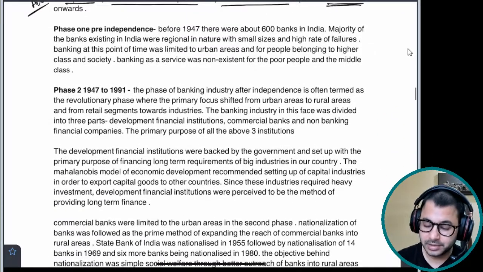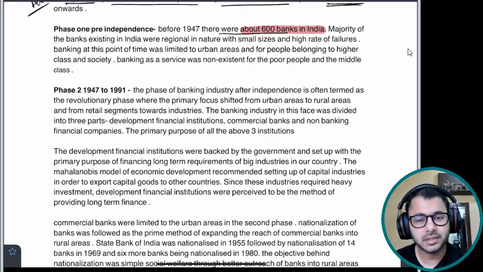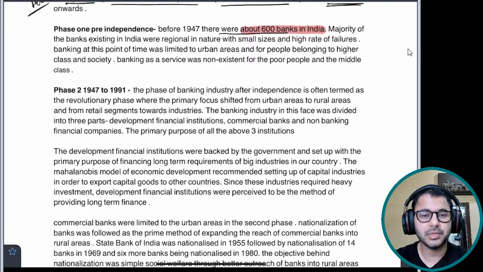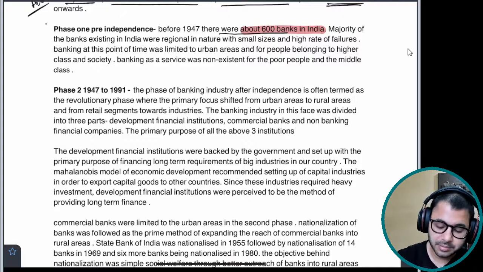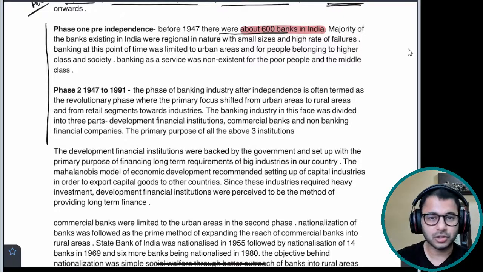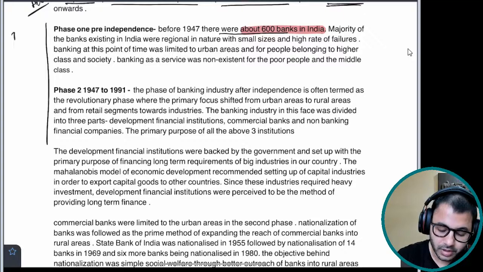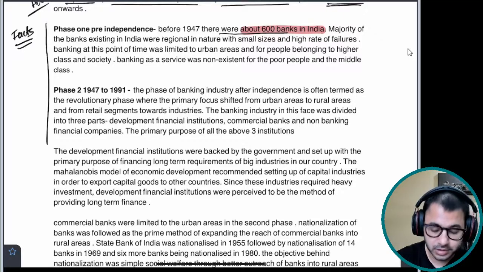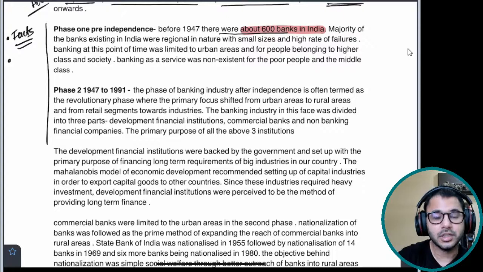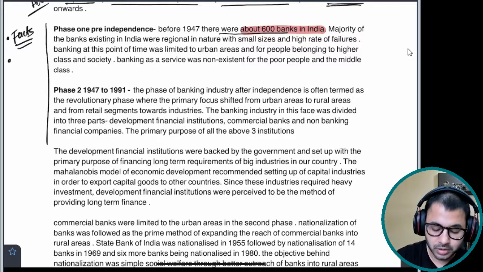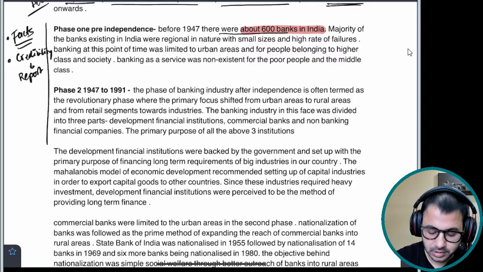Phase 1, pre-independence. Before 1947 there were about 600 banks in India. So a fact is normally mentioned when you want to impress the examiner with certain specific numbers. There are 3-4 things that you can keep in mind while writing an answer. Structure, I have already told you. Number 2, usage of facts at the right point. Do not try and overuse or use facts at the wrong place. Number 3, credibility to your answer by using certain report, by using certain committees' recommendation.